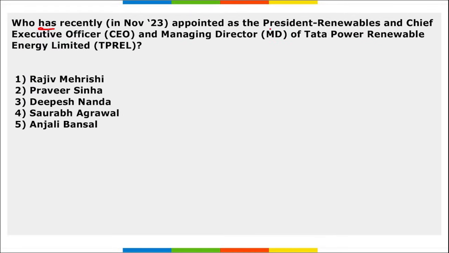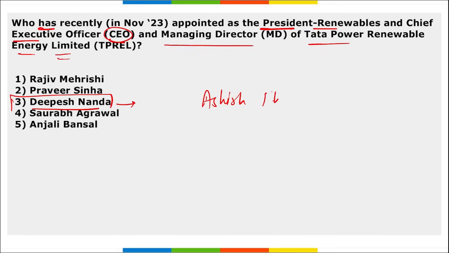Who has recently been appointed as the president of renewables and chief executive officer and managing director of Tata Power Renewable Energy Limited? Dipesh Nanda has been appointed as the president renewables and the chief executive officer and managing director of Tata Power Renewable Energy Limited. Correct? Take a note of this. He succeeded whom? He succeeded Ashish Khanna. He succeeded Ashish Khanna. Correct?